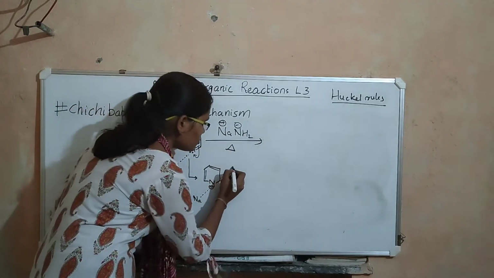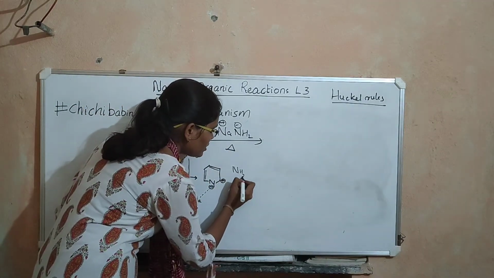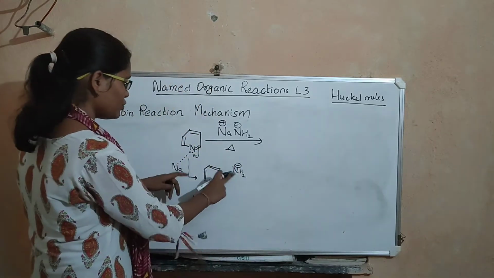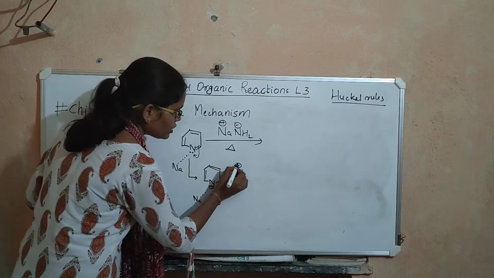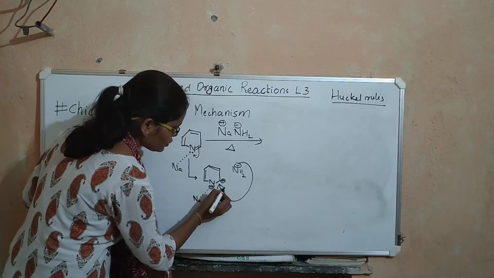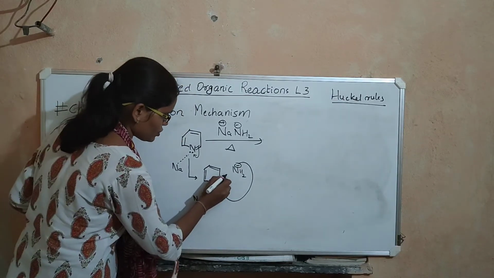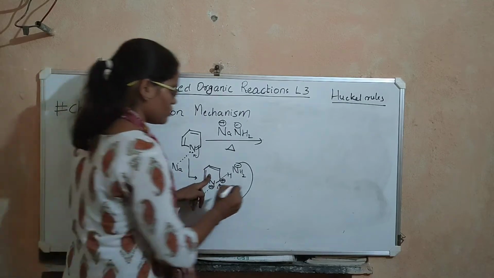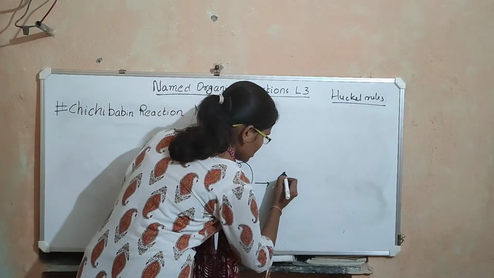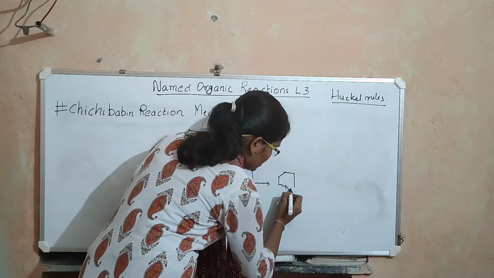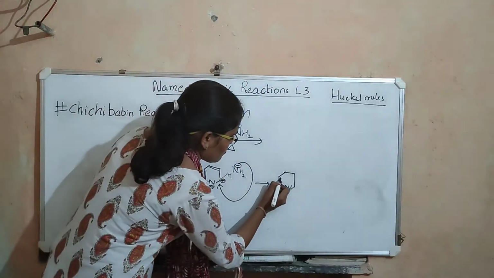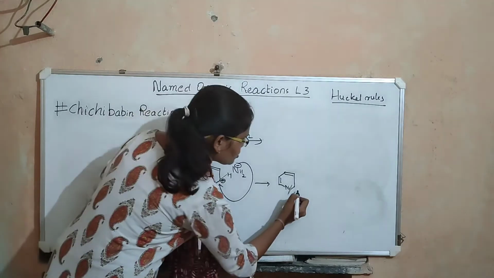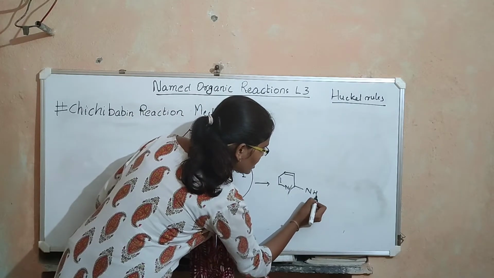Now you have NH2 minus, a nucleophile, in the reaction mixture, and you also have an electrophilic center on the substrate. So this nucleophile will go and attack this center. There is one hydrogen on this carbon, okay? So as a result, here we get the NH2.